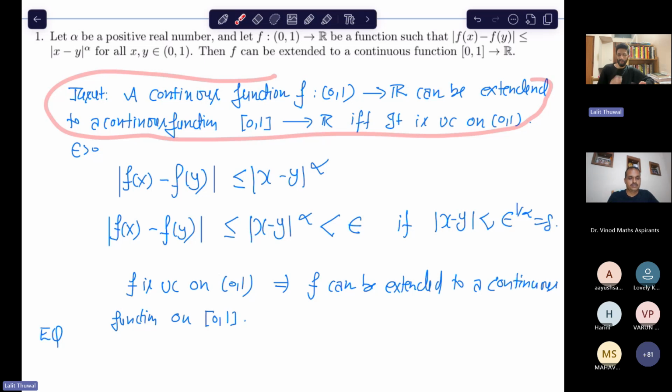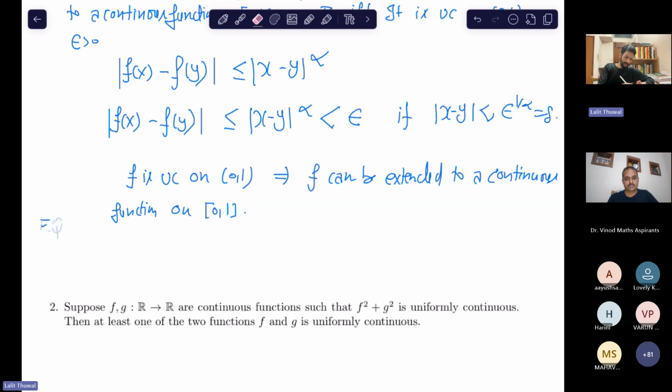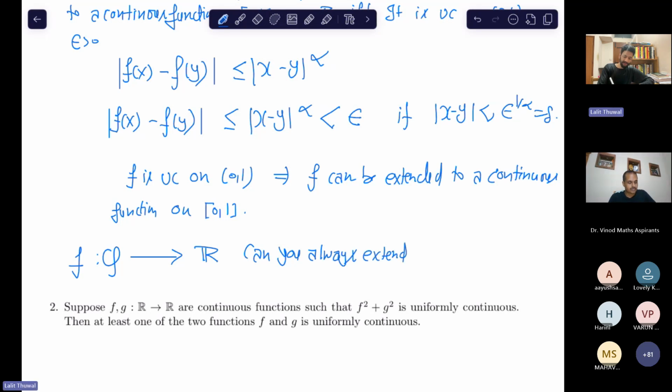Okay. So now a question for you. Suppose you have a given function, a continuous function from Q to R. Can you always extend it continuously to a function from R?